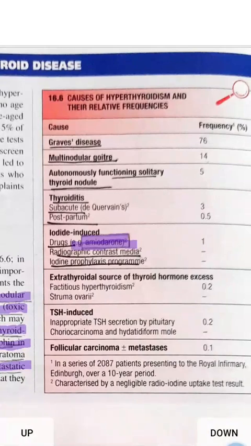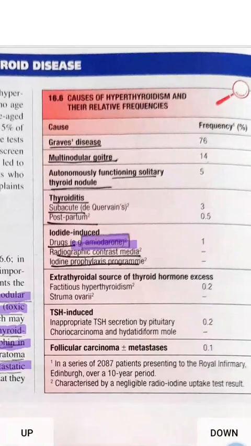So the important causes are Graves disease, multinodular goiter, autonomously functioning solitary toxic nodule, and thyroiditis because of causes like subacute thyroiditis and postpartum. Then iodine induced, where excess consumption of drugs like amiodarone can cause hyperthyroidism, then radiographic contrast media and iodine prophylaxis program.